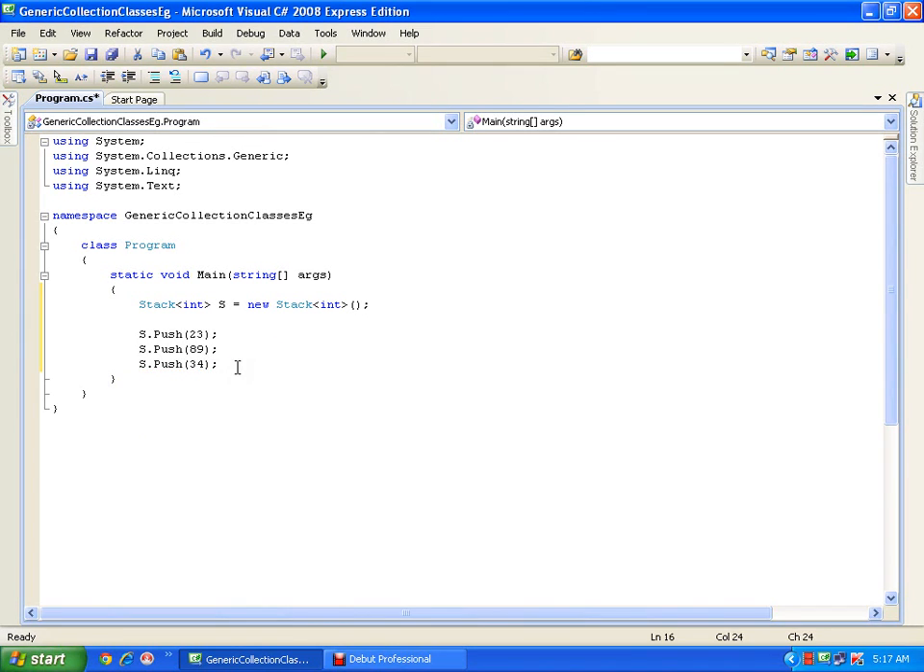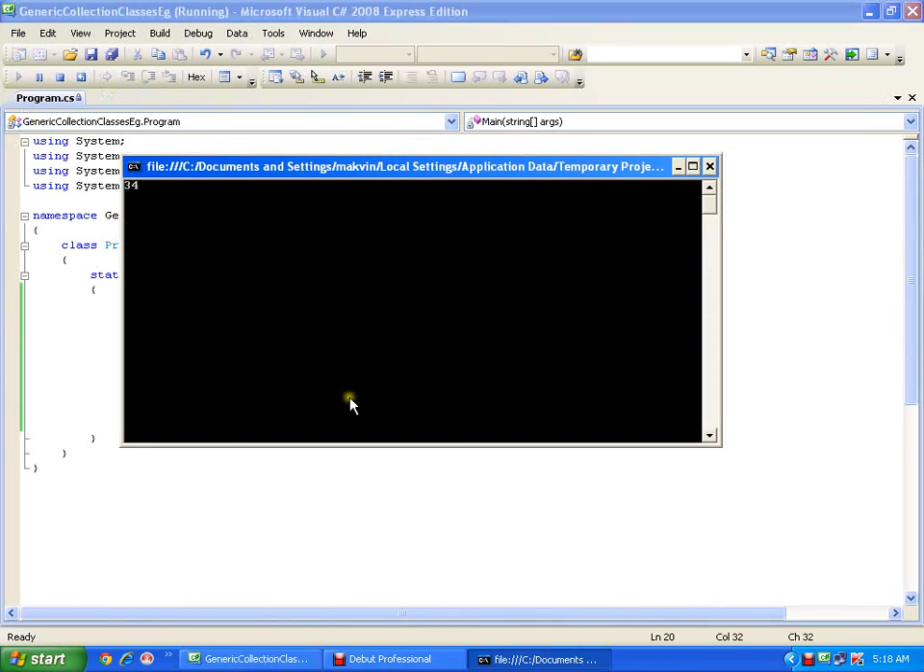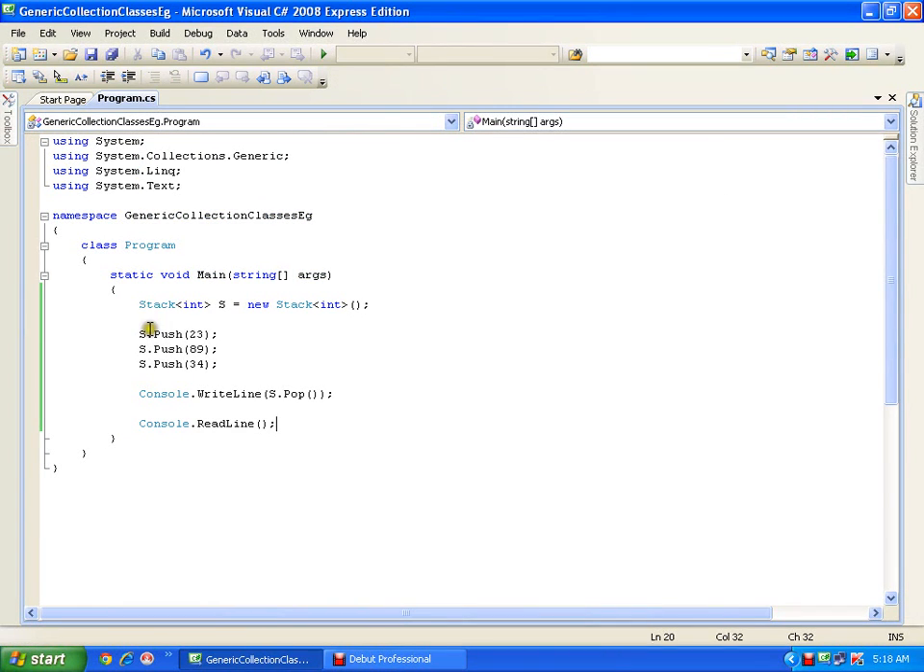And the rest of the things are the same. I can say Console.WriteLine(s.Pop()), so it should pop the topmost element and display it. The topmost element is nothing but 34. Why? Because I inserted 34 last, so it is the topmost element. I will say Console.ReadLine. See that it has popped 34. So this is my generic collection class.